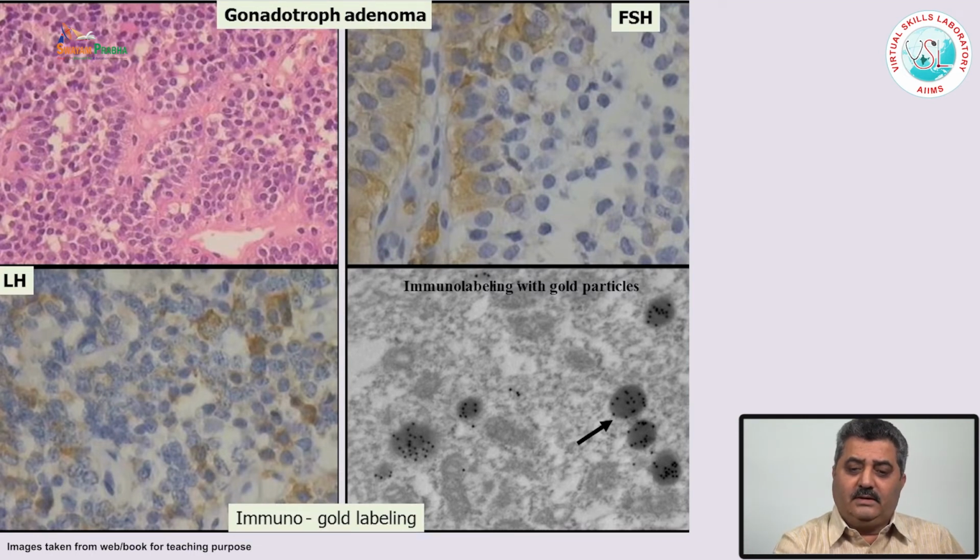These are the gold particles which are tagged with one of these hormones, and different sizes of gold particles can be used. This is a very specific technique. Here one can see that these gold particles are deposited on these neurosecretory granules. These are 5 nanometer particles. One can use the 10 nanometer particles or other sizes of particles.